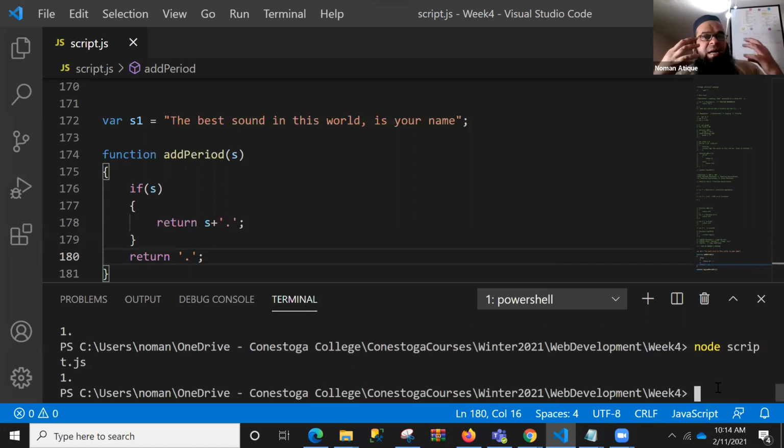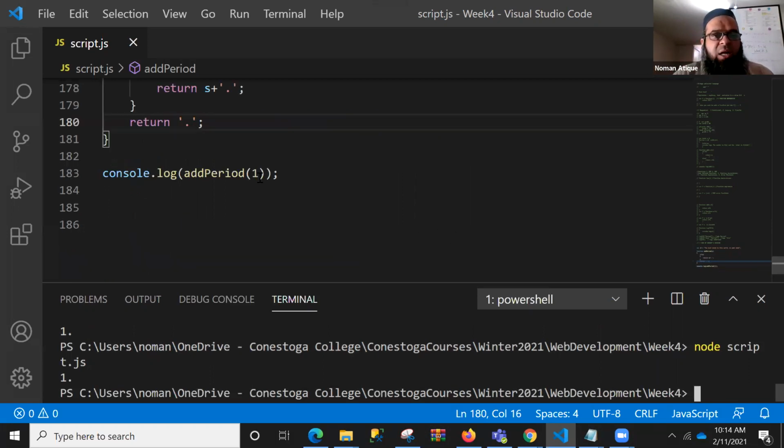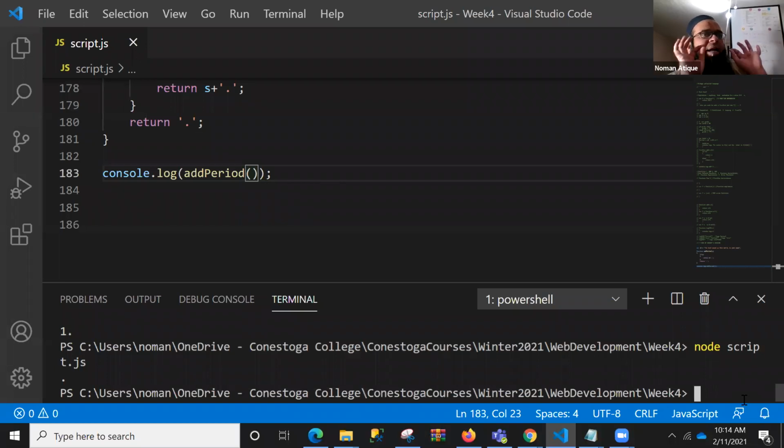It's now doing what? It's not taking a decision on the basis of the string. If the string is coming, it is doing S dot. If the string is not coming, it will replace dot, because I'm calling this one name one. Now if I call it without S, see here, it's only replying the dot. So now a little power has come in my head. If the user is calling a function without providing anything, I can just display some other message.